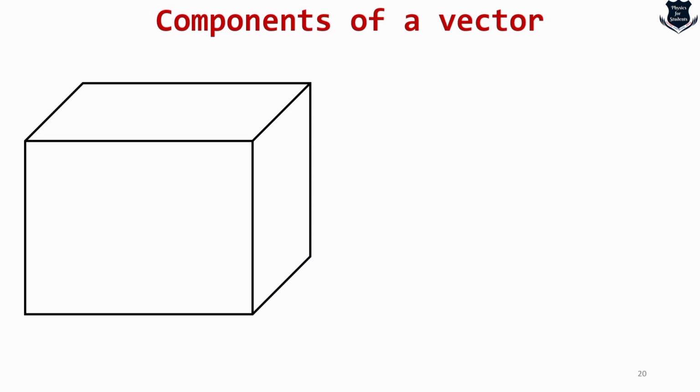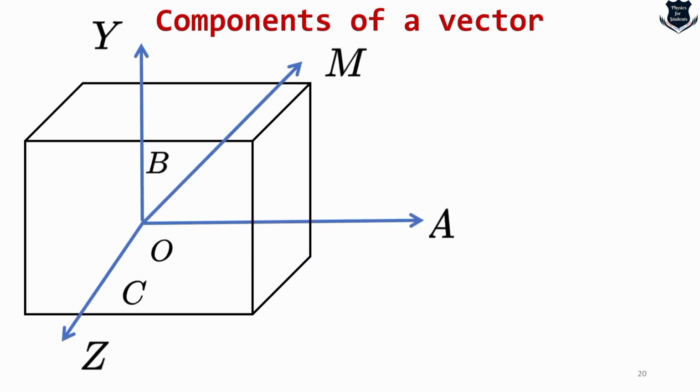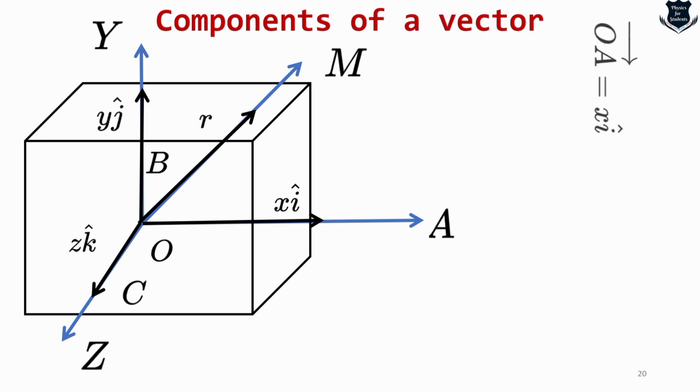I'll give you another simple example. You see that these are the different vectors, so OA, OM, and this is the one, and then we plot. These are the components of the vector. You can say the components of a vector are projections on the main vector, xi hat, yj hat, and zk hat. If you don't understand what the hat is, don't worry, I'm coming up.